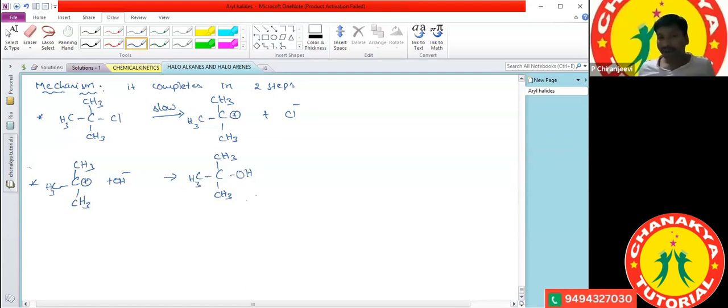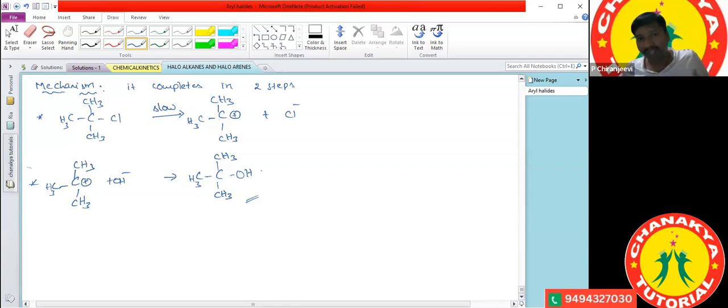Based on this, let us see how they ask questions in the NEET level and JEE level examinations. Already we studied the isomerism of haloalkanes and haloarenes, right? Now my question is: in the SN1 reaction, if the tertiary alkyl halide is an optically active compound, then what about the stereochemistry of the SN1 reaction?